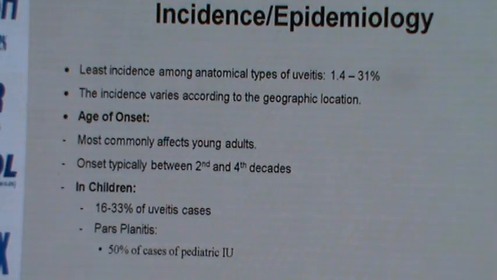In data that we combined from our clinic at Abu-Rish, we found that it only accounted for 2.5% of our cases. However, this was in 2020. I'm sure if we go back and look at our files this year, we'll find a huge surge in our cases of intermediate uveitis, mainly attributed to ciliary body granuloma secondary to presumed infections. So I'm sure this incidence is much higher now. Pars planitis, or idiopathic intermediate uveitis, usually accounts for 50% of cases of pediatric intermediate uveitis. However, once again, this goes back to the geographic location. Places such as India have a higher incidence of infectious uveitis. In our country, our percentage of infectious cases is also quite high.